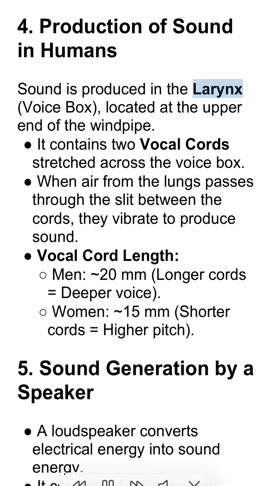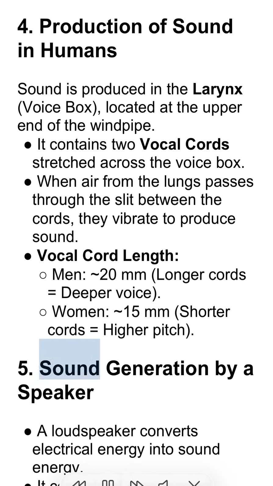4. Production of sound in humans. Sound is produced in the larynx, voice box, located at the upper end of the windpipe. It contains two vocal cords stretched across the voice box. When air from the lungs passes through the slit between the cords, they vibrate to produce sound. Vocal cord length. Men, approximately 20 mm, longer cords is equal to deeper voice. Women, approximately 15 mm, shorter cords is equal to higher pitch.